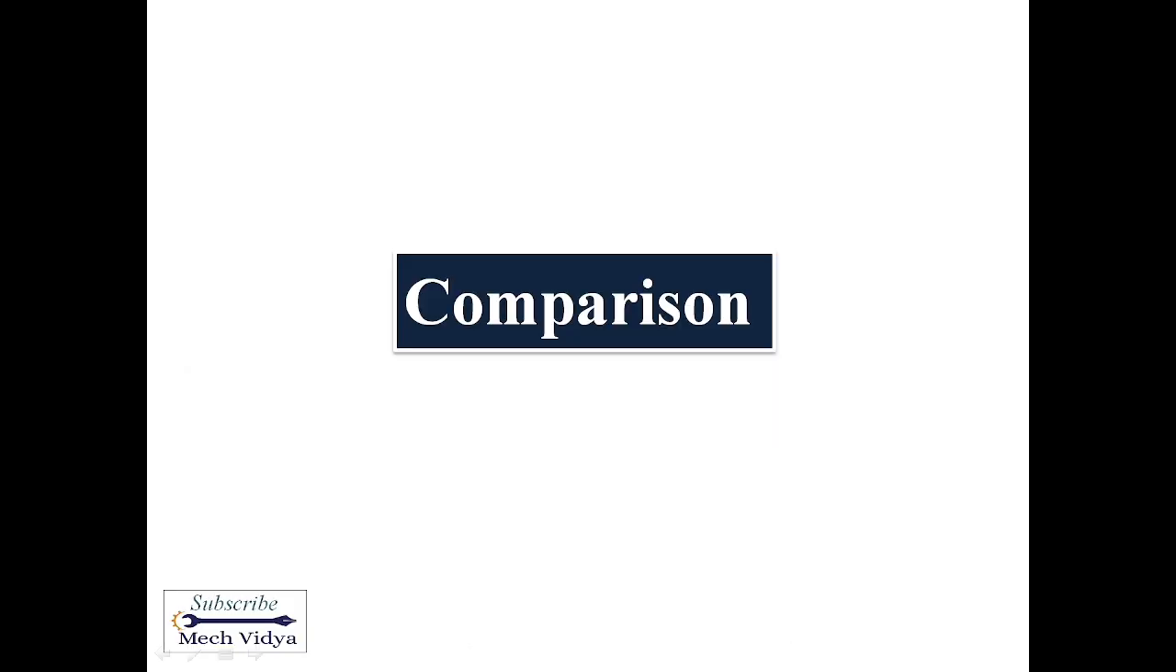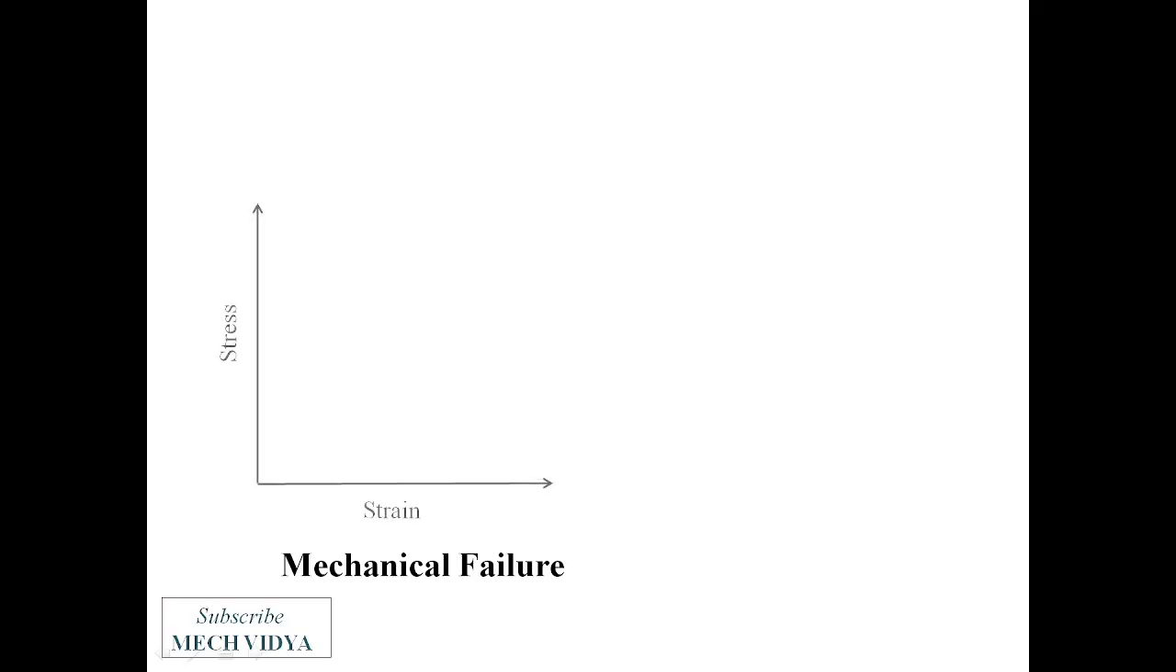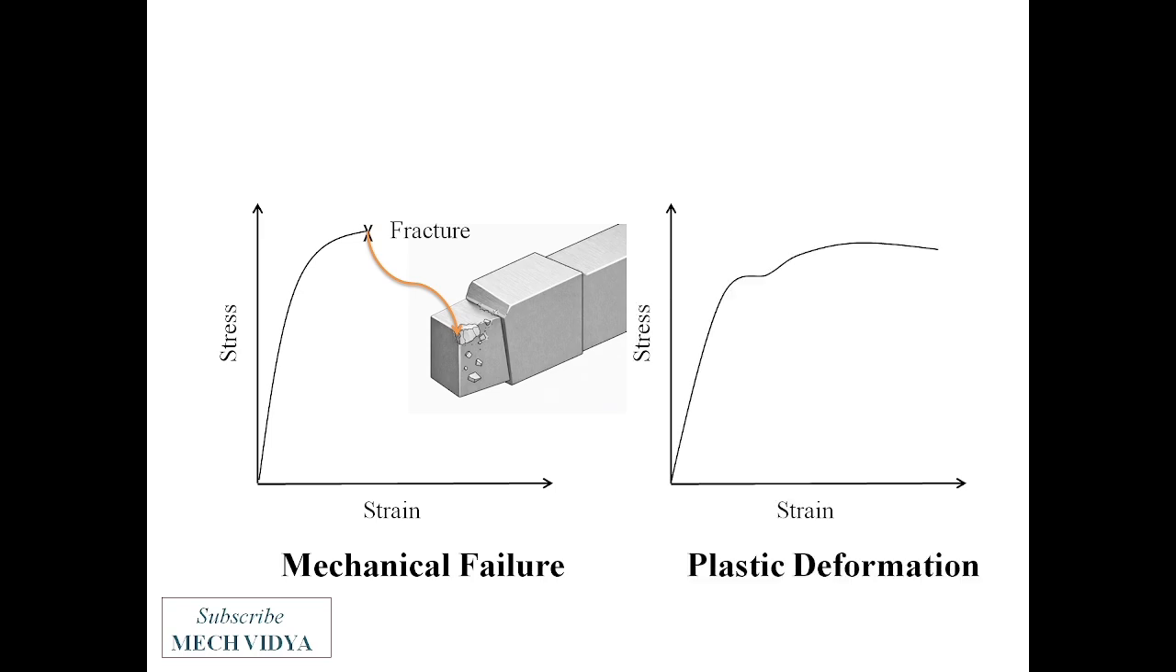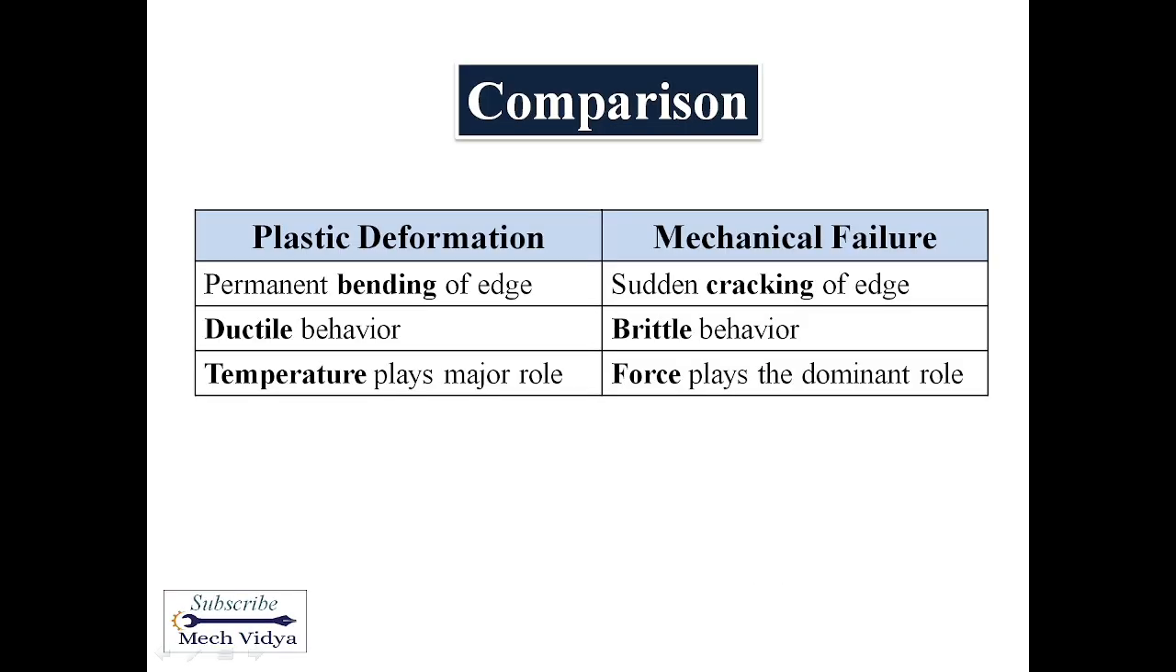Let us now compare these two phenomena. In mechanical failure, if we see the stress-strain curve, on application of stress, the strain increases and it suddenly breaks. Whereas in the case of plastic deformation, when we apply stress, before the ultimate fracture there is a large region which is known as the plastic region. So the material, instead of breaking suddenly, deforms gradually. Plastic deformation is more like ductile behavior, whereas mechanical fracture is brittle behavior. And in plastic deformation, temperature is the dominant factor, whereas in mechanical fracture, force plays the dominant role.